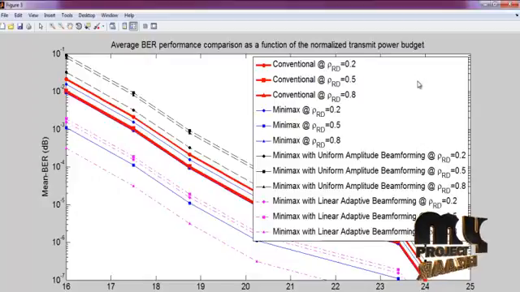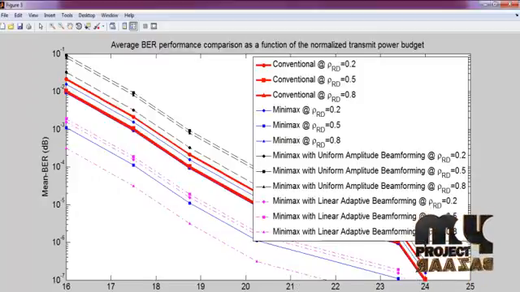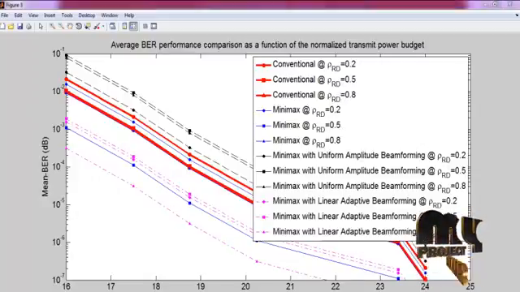This is the worst case mean BER. Here is the mean BER graph, that is the average BER performance, by varying the power to noise ratio, that is the SNR, noise variance, and various rho RD values.